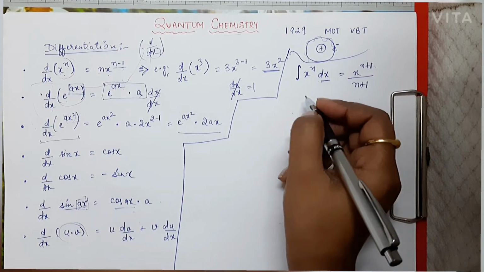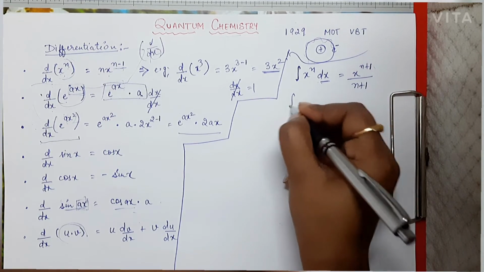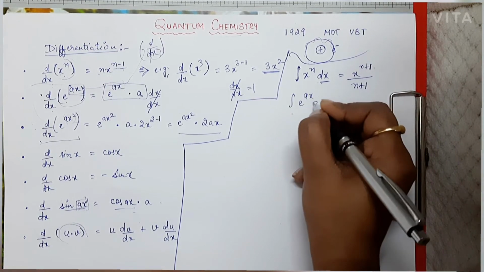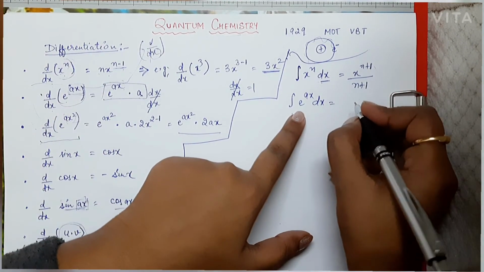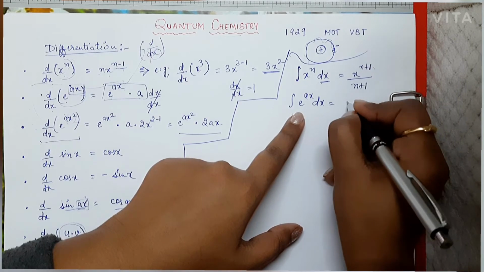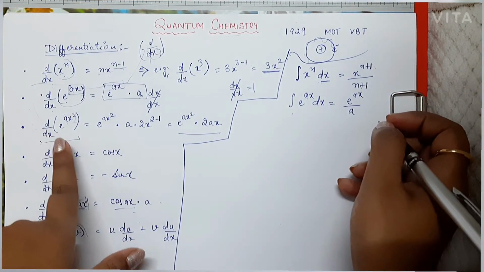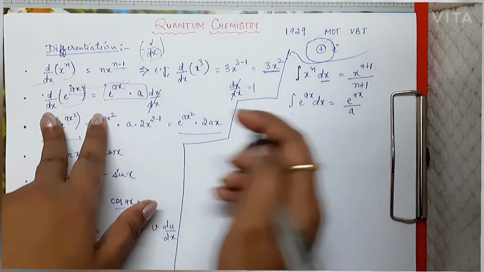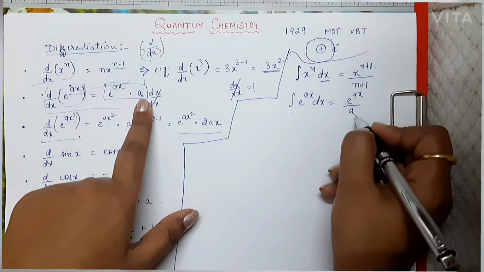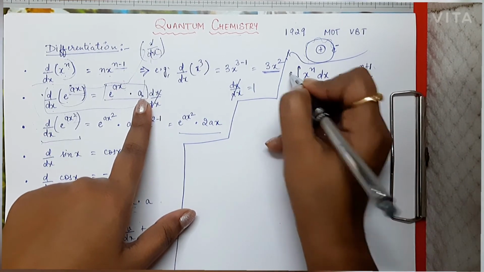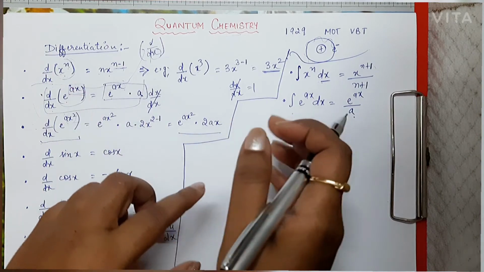Now moving on to the second formula, that is integration of e to the power ax dx. Here we have differentiated, here integration, so it will be e to the power ax divided by a. Here it was multiplied by a. Right, in this formula it was multiplied by a. Here in integration it is divided by a. So that's why I'm writing side by side, so that you can relate the formulas.